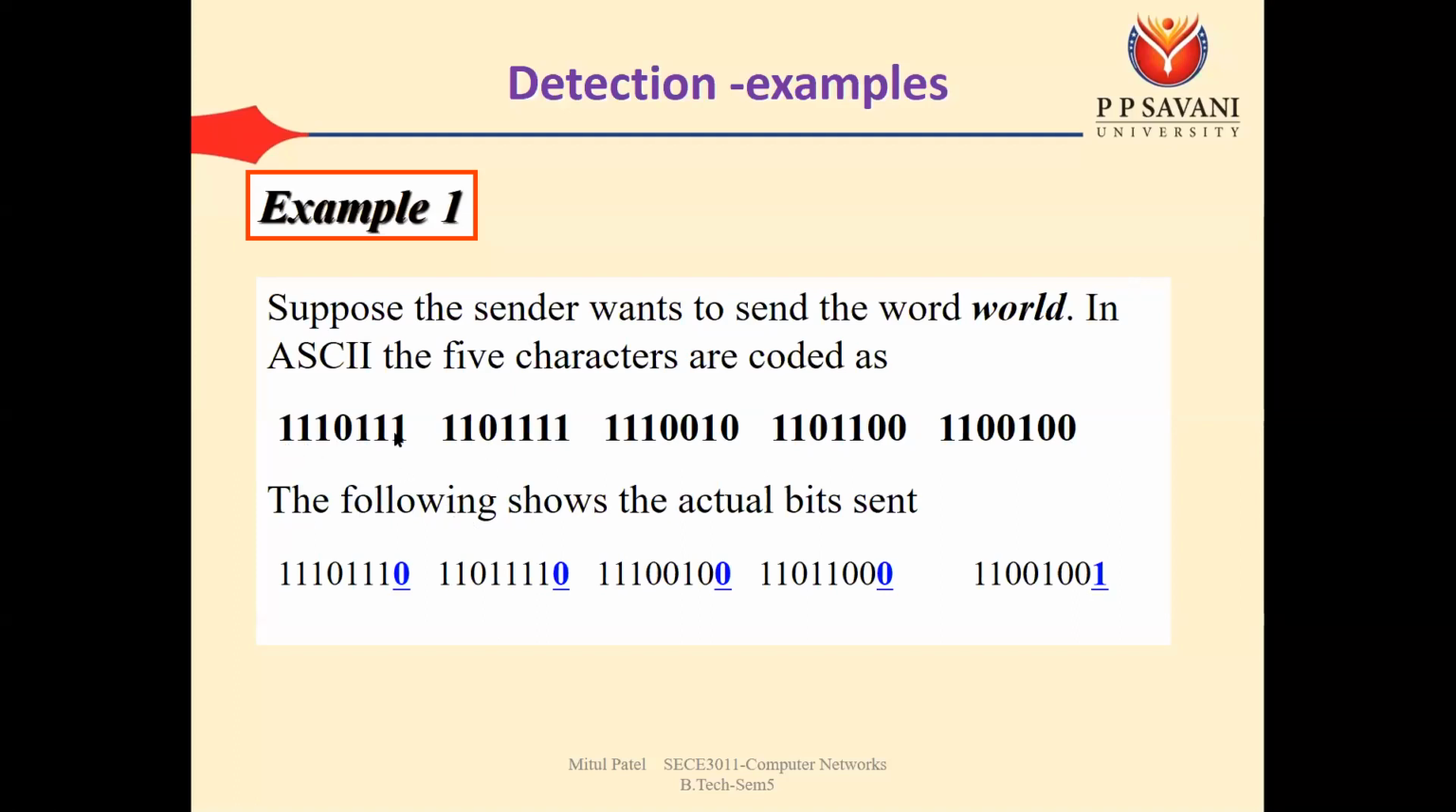Here we see how many ones there are. Number of ones is 6. Already the number of ones is even, so the parity bit will be 0. Here also the number of ones is even, 6, so the parity bit is 0. Here also the number of ones is even, parity bit is 0. Number of ones is even, parity bit is 0. Only here it is odd: the number of ones is 3, odd, so the parity bit will be 1. So this is the data that will be sent by the sender.